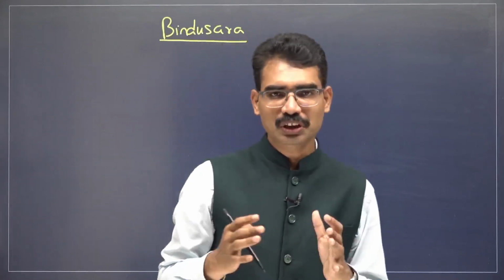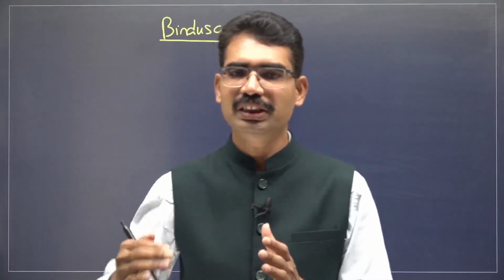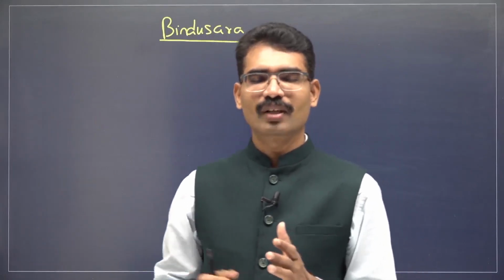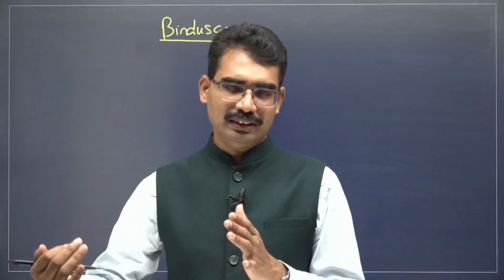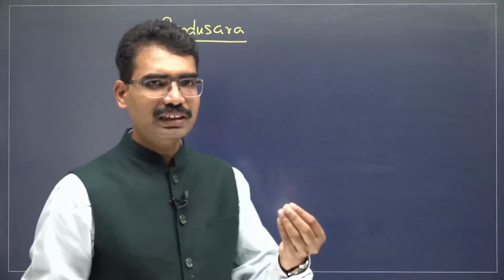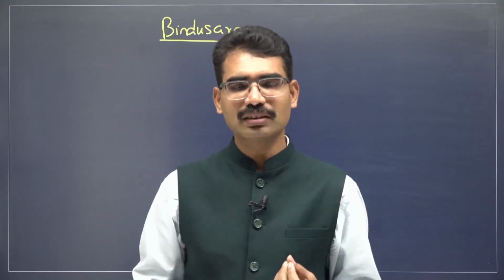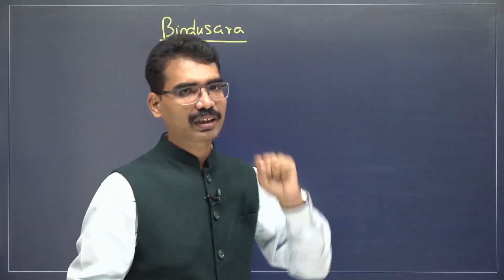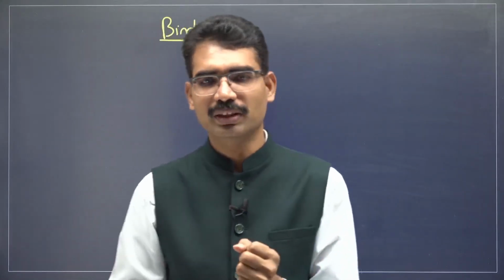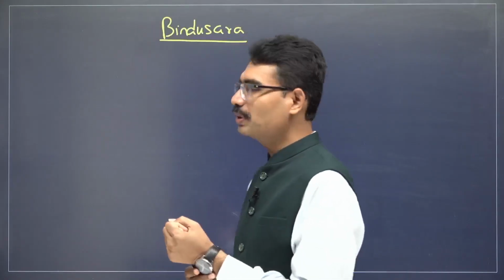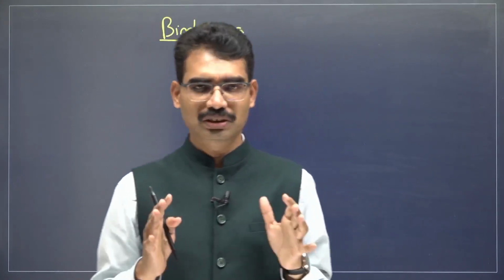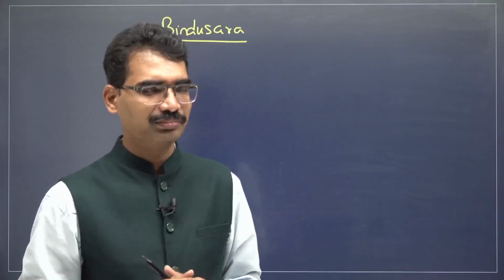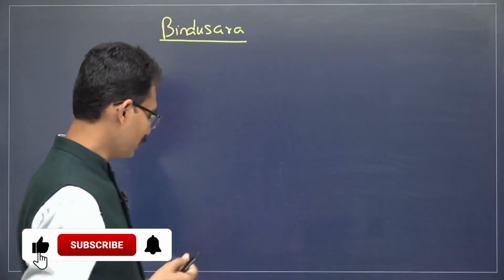Chandragupta Maurya was mentioned in Greek sources also, as Sandrocottus. Megasthenes himself wrote a book called Indica that also mentions him. That is why we have at least some reference or evidence about Chandragupta Maurya. But when it comes to Bindusara, we do not have much evidence. Very few references we have.